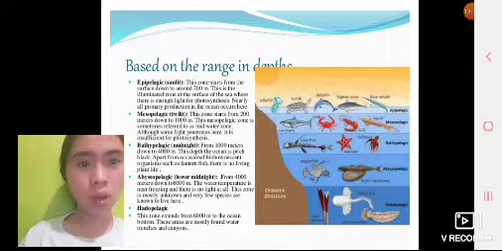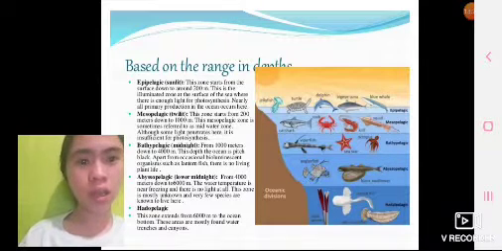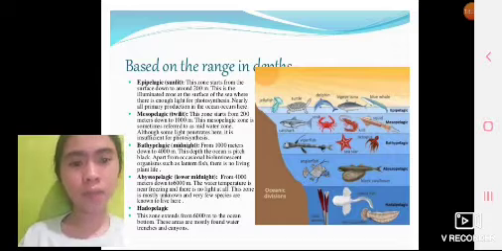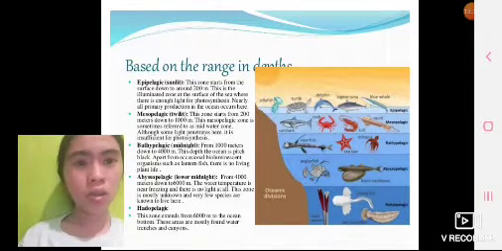Bathypelagic. From 1,000 meters down to 4,000 meters, this deep part of the ocean is pitch black. Apart from occasional bioluminescent organisms such as lanternfish, there is no living plant life. Abyssopelagic. From 4,000 meters down to 6,000 meters, the water temperature is near freezing and there is no light at all.